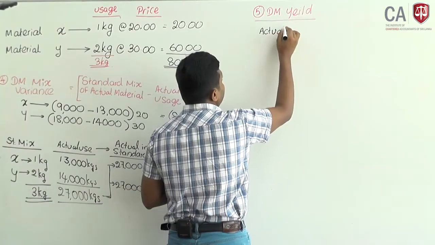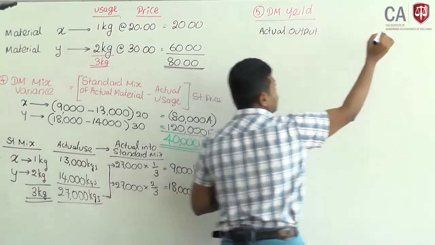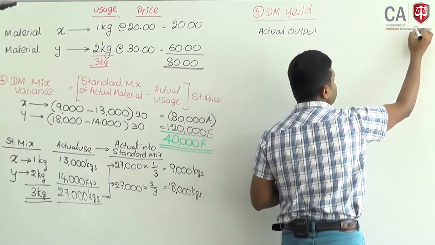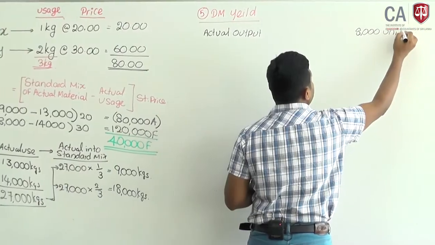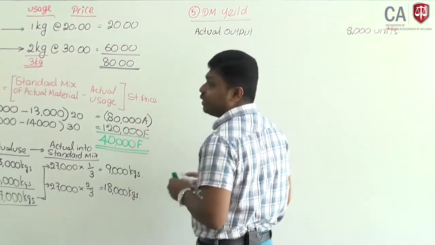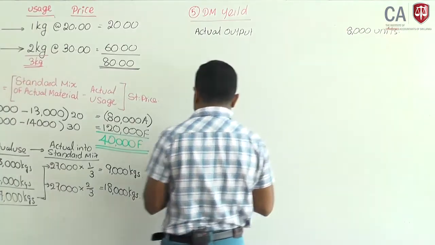Actual output is given here. Actual output 8,000 units. Then you have to deduct less.